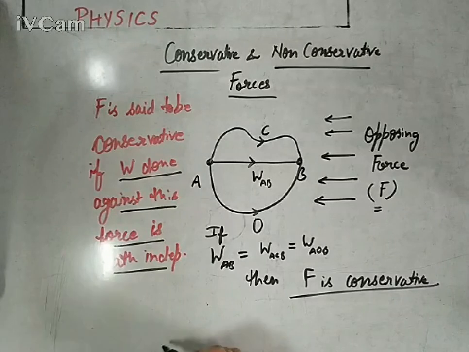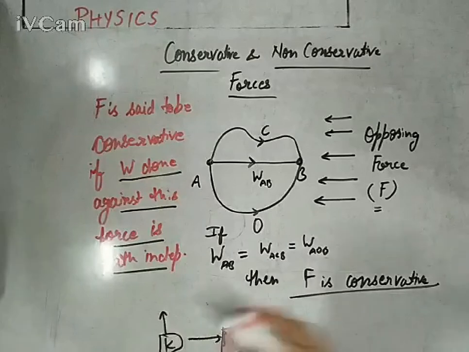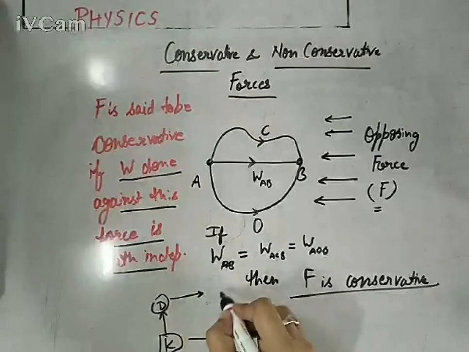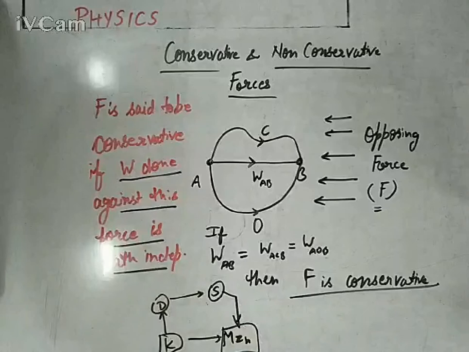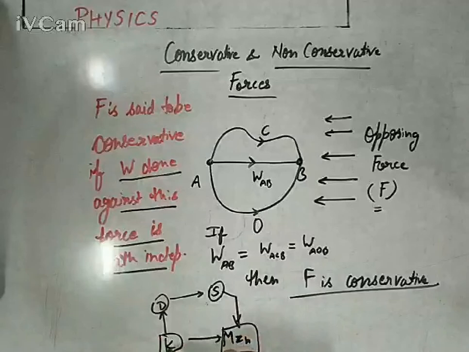For example, if you are going from Khatoli to Muzaffarnagar with the help of a car, and you go directly, the wear and tear of the tire due to friction would be different as compared to going first from Khatoli to Delhi, Delhi to, suppose, Sonipat, and Sonipat to Muzaffarnagar in a different path. Definitely the tire will wear more than on the direct route. So friction force is totally path dependent, so it is non-conservative in nature.